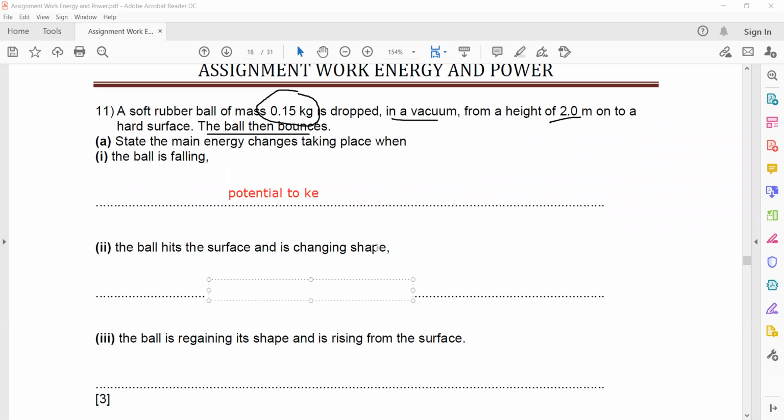The ball hits the surface and changes shape. Originally the ball was dropped, so moving down, potential was changing into kinetic. But then the ball hits the surface and it changes its shape. So kinetic to elastic strain. And you have to mention energy change. You cannot mention just which form is there, you have to mention the change in energy. So you should mention kinetic to elastic strain.